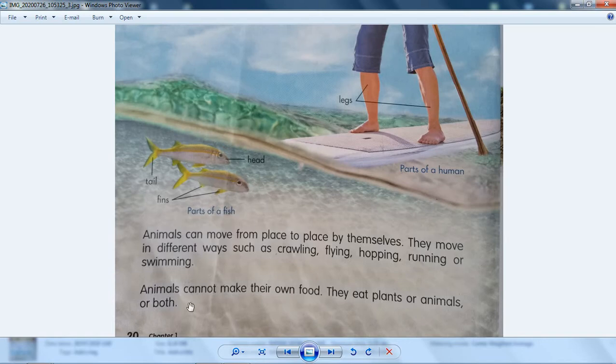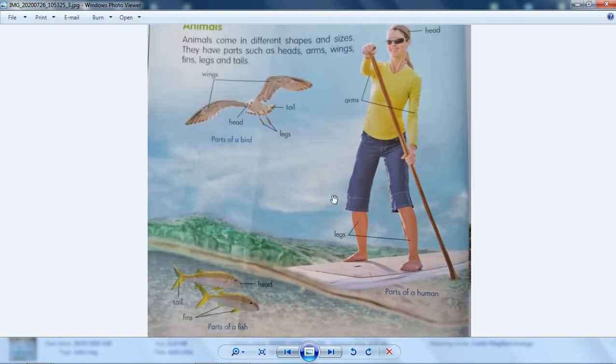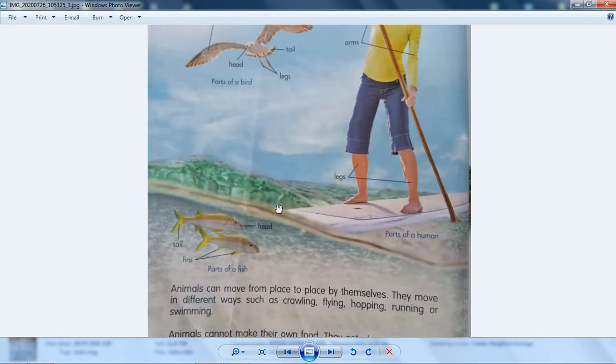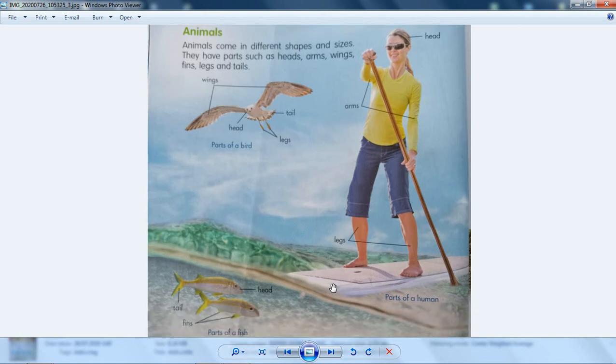This fish is swimming. Animals cannot make their own food, so they eat plants, animals, or both, atau kedua-keduanya. Or dipanggil karnivora, omnivora ya kalau bahasa Indonesianya. So it is omnivore if they eat plants and animals. So there are animals. Look at this one, bird, fish, and then human, and then what else? Cat. Yeah, it's an animal.